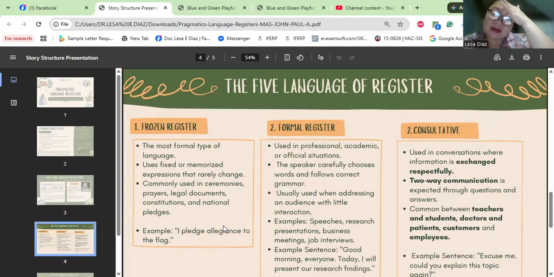So what are the characteristics here in formal register? You can see it's structured, objective, grammatically precise, and professional, and unidirectional, or official context, when it comes to the characteristics of formal.